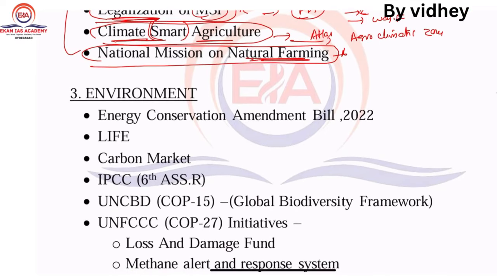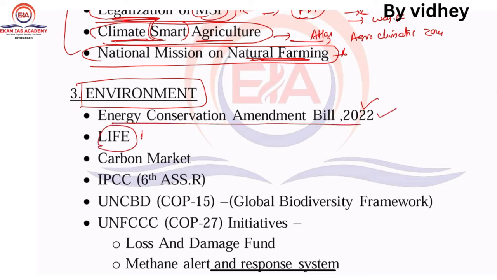Next, coming to the environment, very important thing. So there is a recent bill called the Energy Conservation Amendment Bill. Just go through this one. So next one, LiFE, very, very important. That is called what? Lifestyle for Environment. If you see, wherever you go, our Prime Minister Modi used to talk about this Lifestyle for Environment. Very, very important. Just go through it.